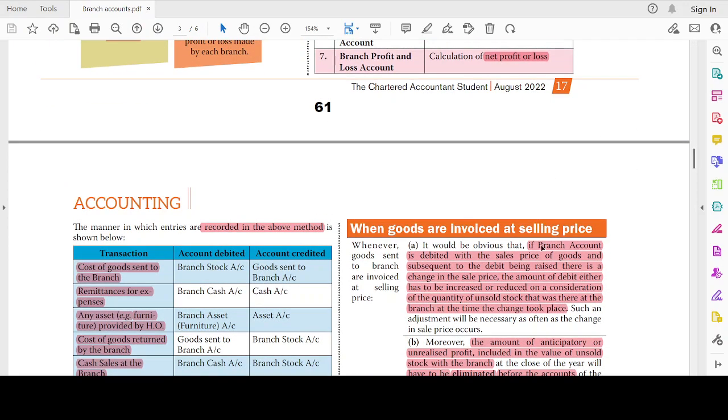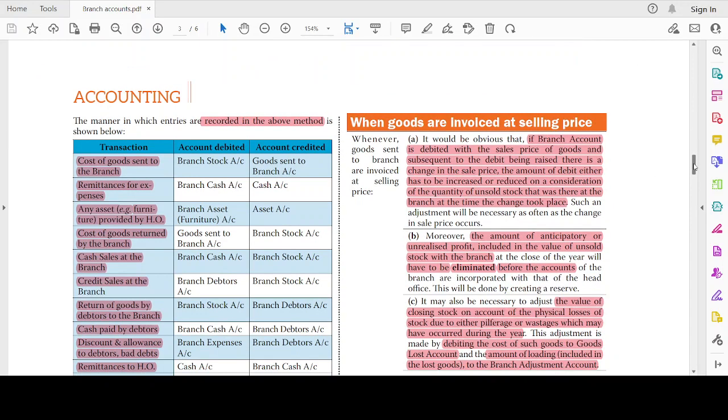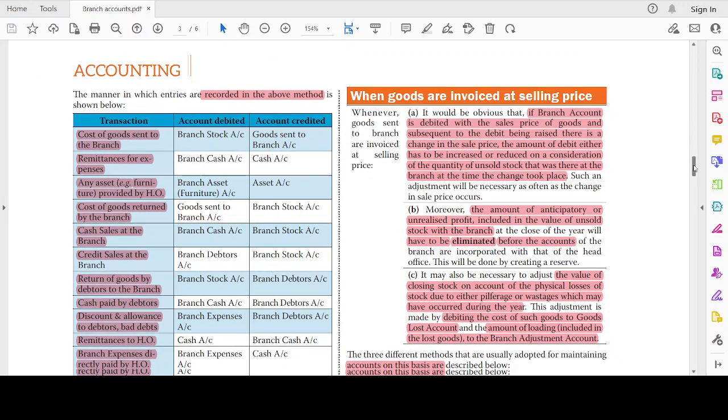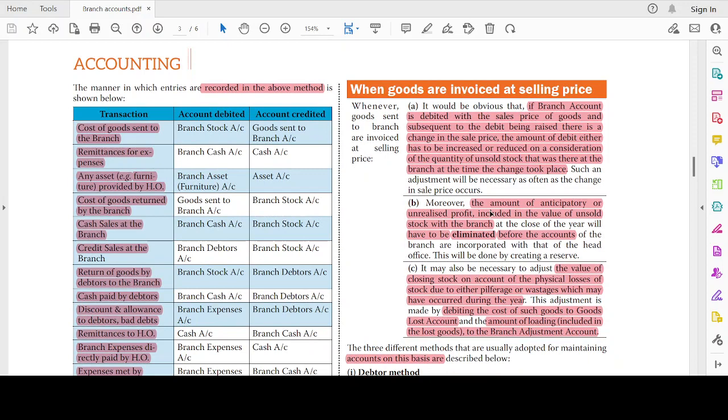It would be obvious if the branch is debited with the sales price of the goods and subsequent to the debit being raised there is a change in selling price. The amount of debit either has to be increased or reduced in consideration of the quantity of unsold stock that was there at the branch at the time the change took place. We have to increase the sales amount or reduce the closing stock amount to the extent of that. Moreover, the closing stock will be at selling price, it will not be measured at cost, right?